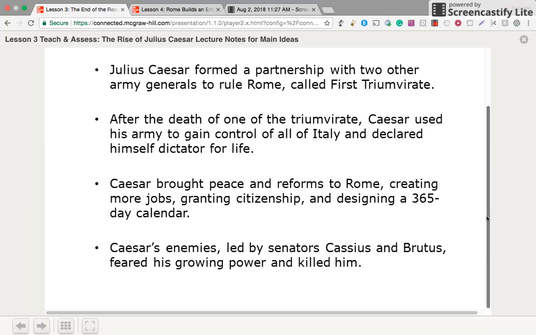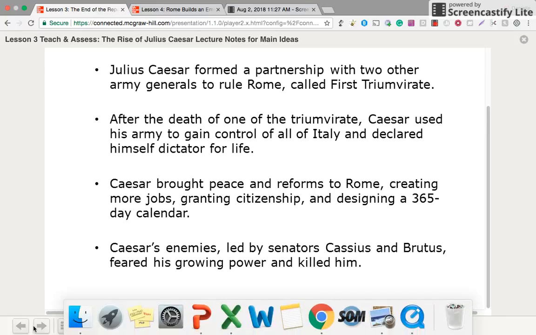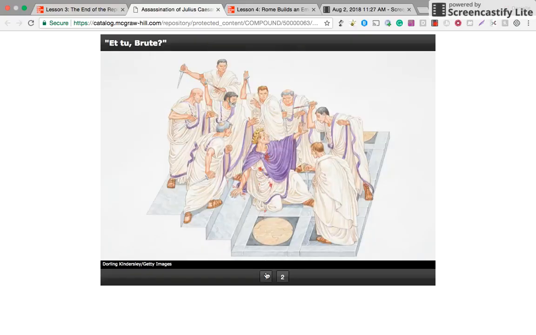We'll go much more in depth into this. This is really just the cliff notes of a really interesting and controversial historical event. Here's one of the more famous things you might have seen. This is an image recreated, obviously, of the senators stabbing Caesar on the Senate floor.